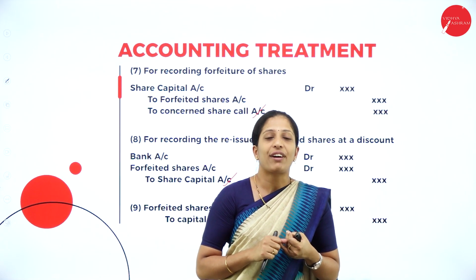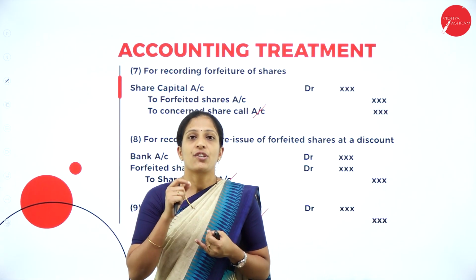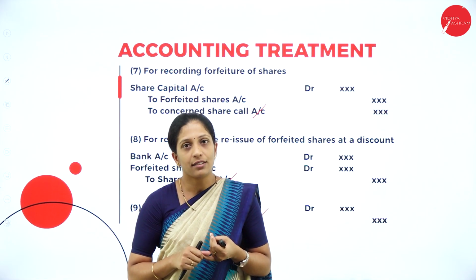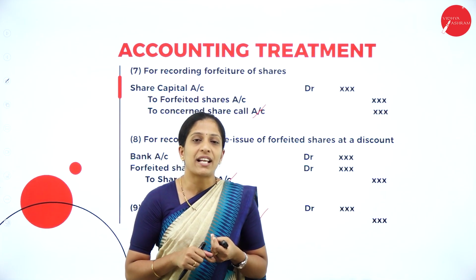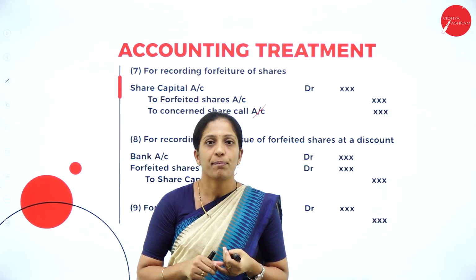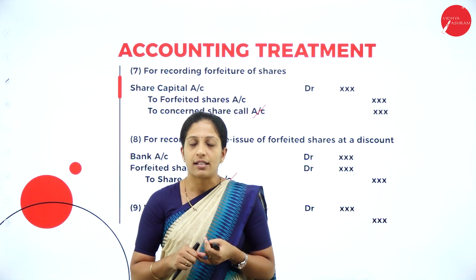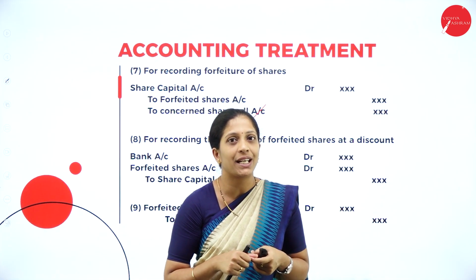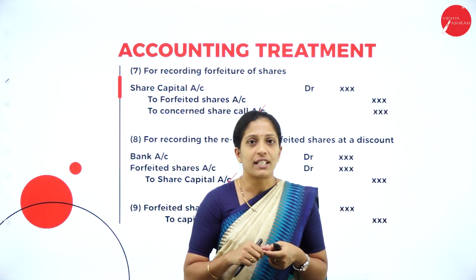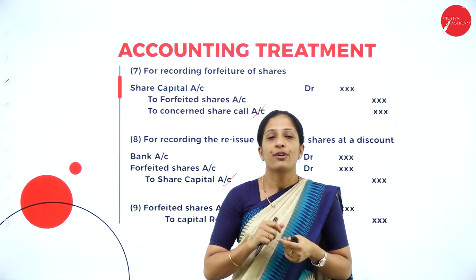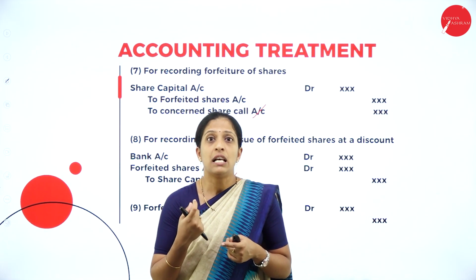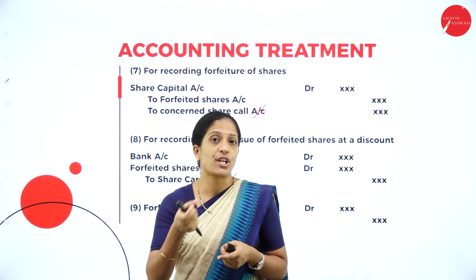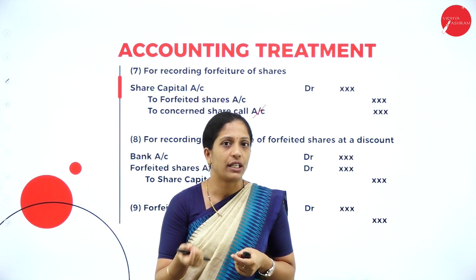5th entry, first and final call money due. Your entry will be share first and final call account debit to share capital account, being first and final call money due. Next, the receipt entry: bank account debit to share first and final call account, being share first and final call money received. Next, 7th entry, that is for forfeiture. Your entry will be share capital account debit to forfeited shares account, or share forfeiture account, and to share first and final call account if the amount is not received on first and final call. Narration: being number of shares forfeited for not paying first and final call money.